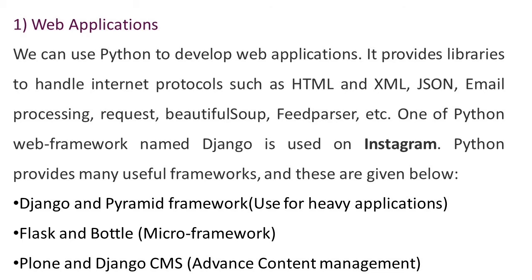Web application. We can use Python to develop web applications. It provides libraries to handle internet protocols such as HTML, XML, JSON, email processing, requests, Beautiful Soup, feedparser, etc. The Python web framework named Django is used on Instagram. Python provides many useful frameworks and these are given below. Django and Pyramid frameworks are used for heavy applications, Flask and Bottle are micro frameworks, Plone and Django CMS are for advanced content management.